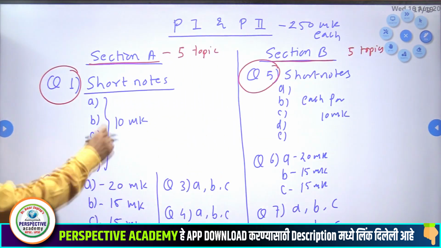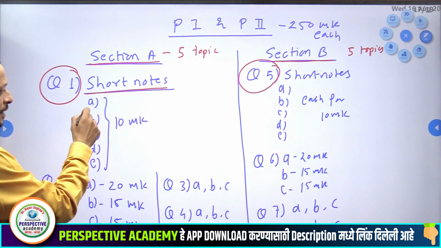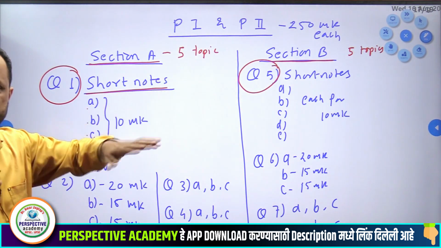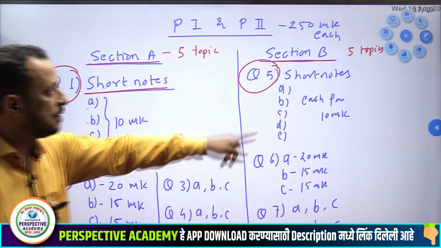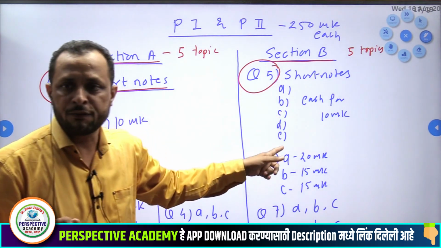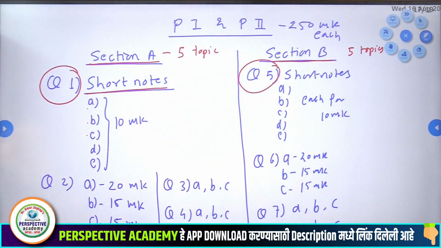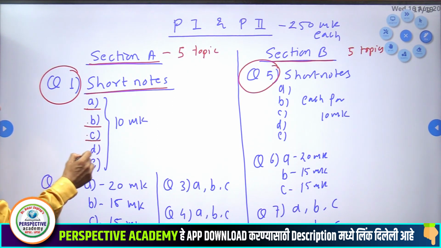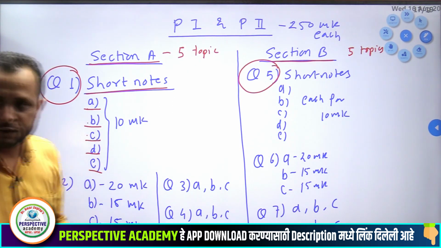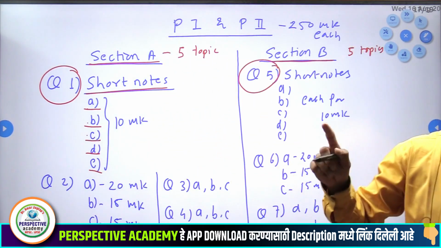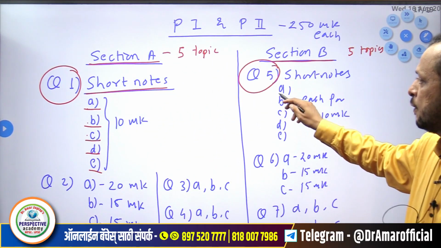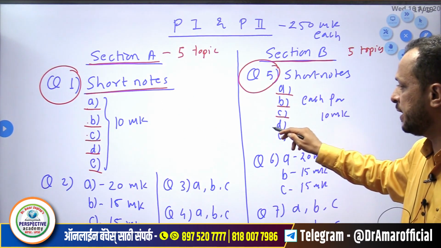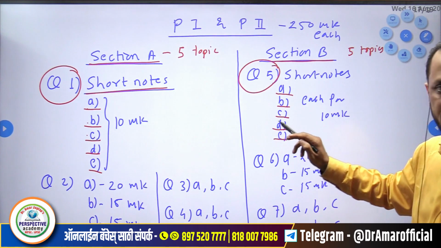Second point, short notes. How many short notes are there? 5 short notes, 1 short note from each topic. Usually they follow this pattern: 5 short notes from the remaining 5 topics. For example, if it is paper 1: geomorphology, climatology, oceanography, biogeography, environmental geography, 1 short note from each section. Then perspectives in human geography, economic geography, population settlement, regional planning, models, theories.